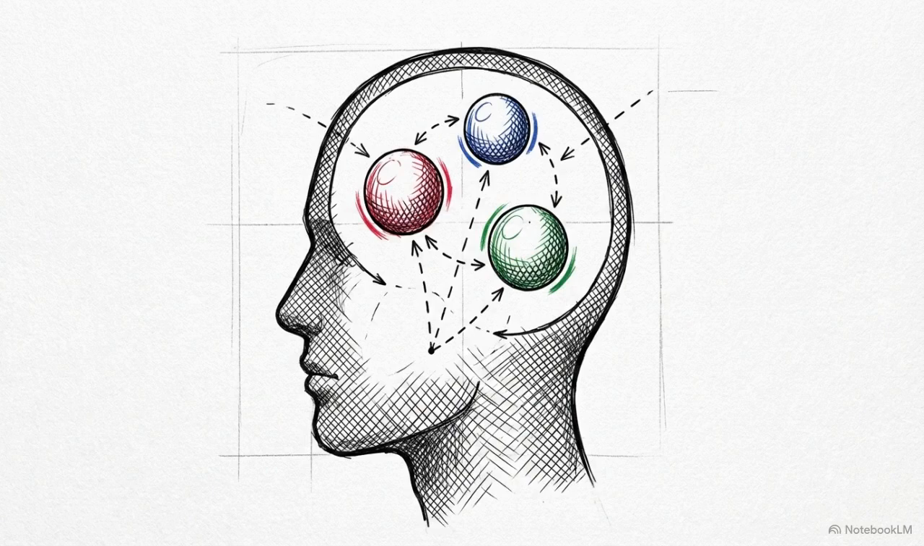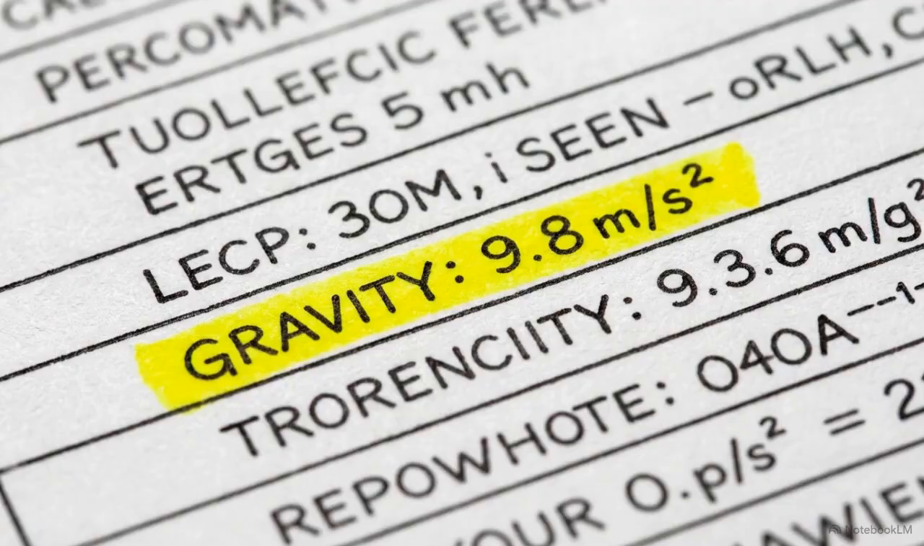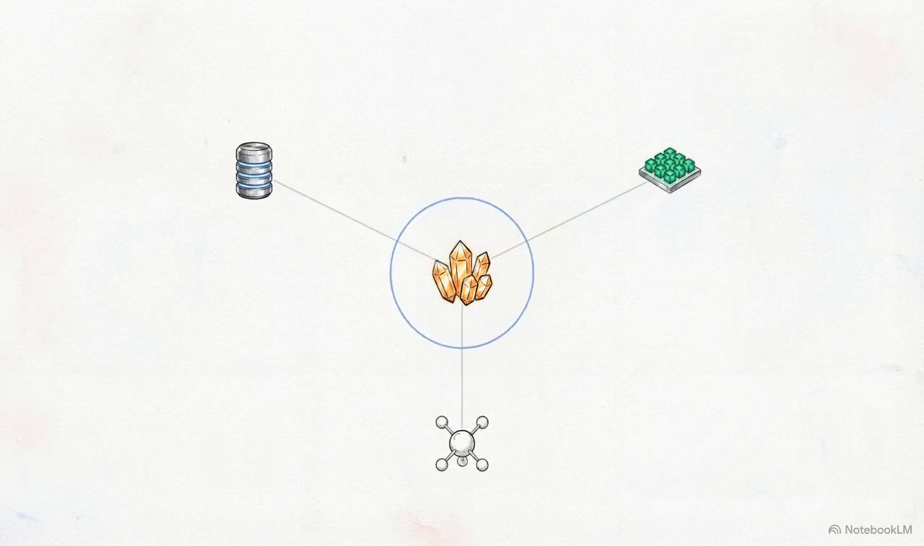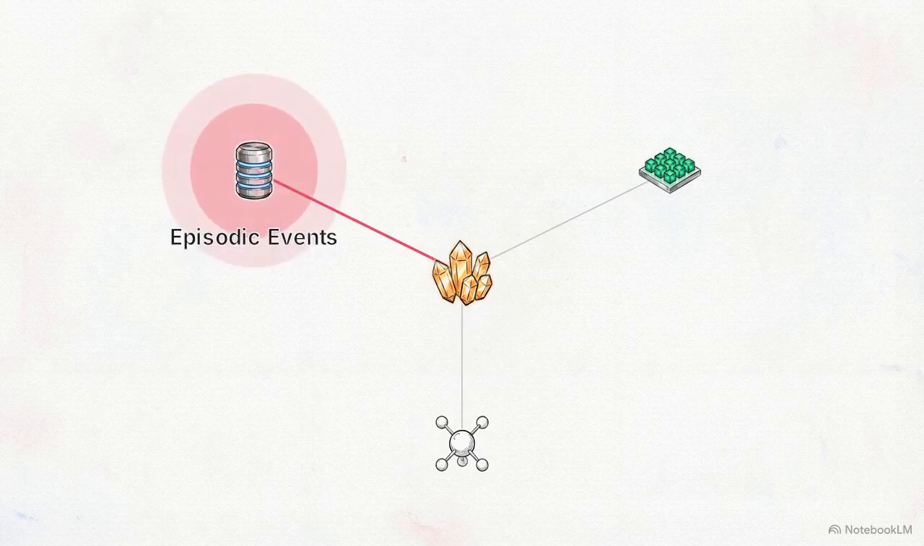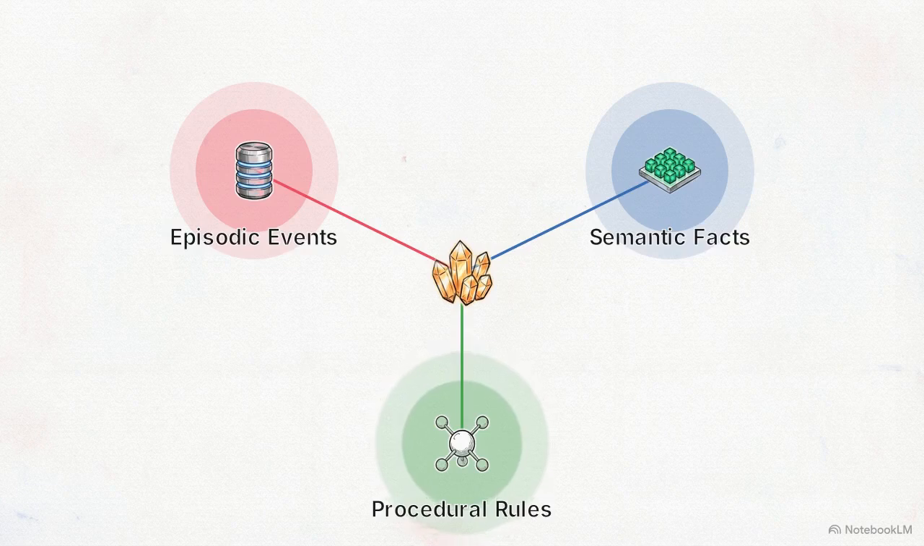Cognitive science shows that human long-term memory splits into 3 distinct subtypes: events we've experienced, facts we know, and skills we've learned. This diagram outlines the AI equivalent. To format and recall data logically, an agent requires this exact tripartite division: a silo for episodic events, one for semantic facts, and one for procedural rules.